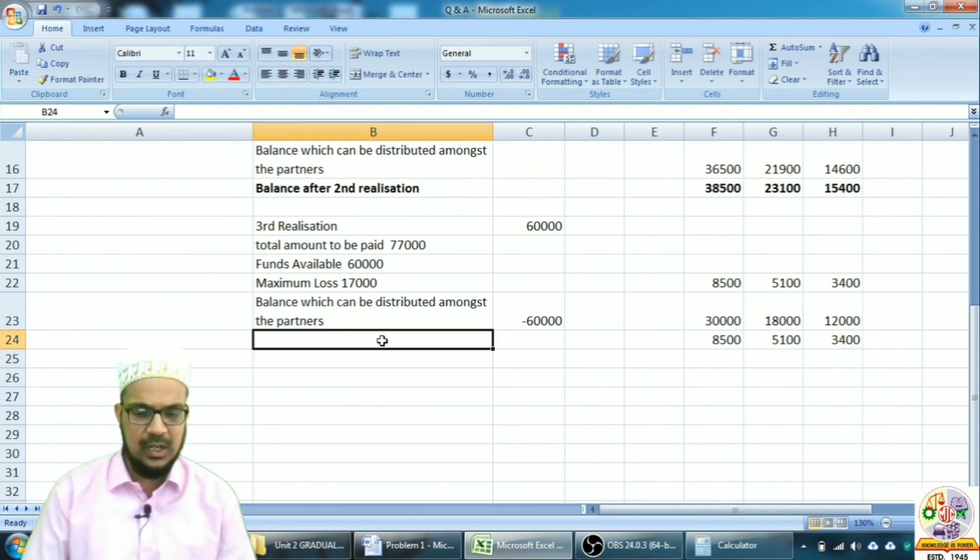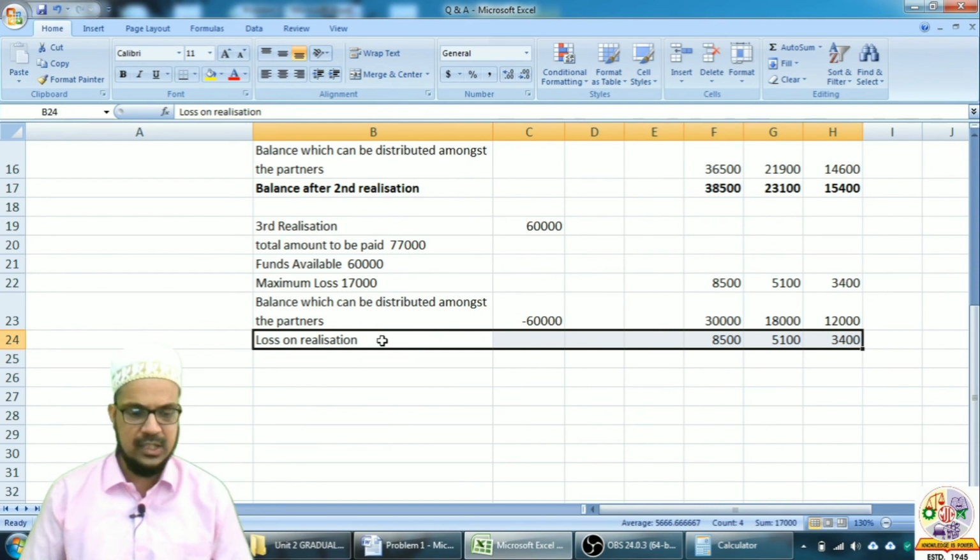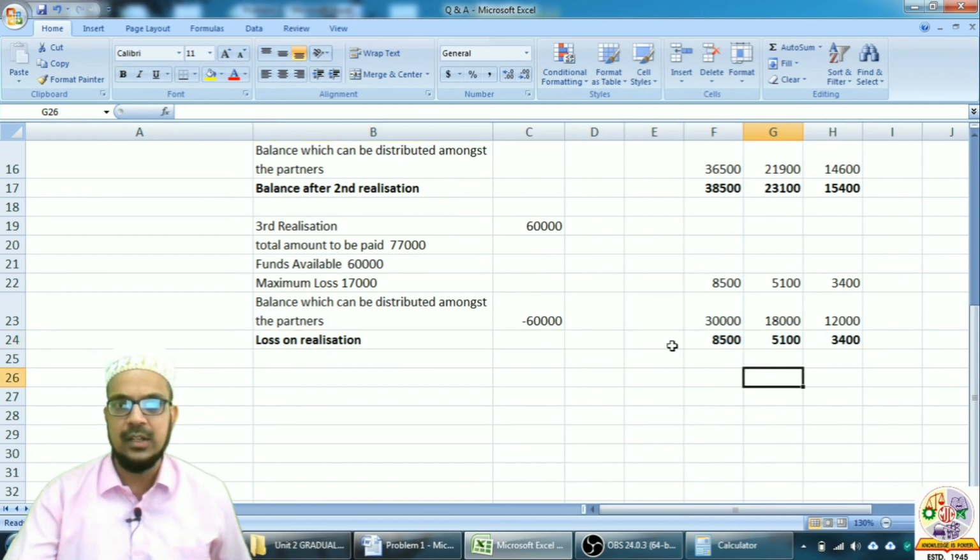So this is nothing but loss on realization. This is the money which is not being paid to the partners.